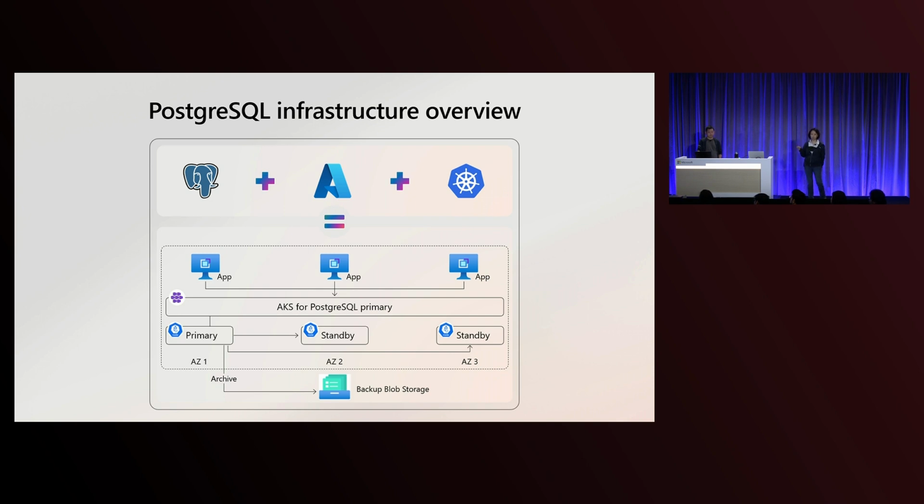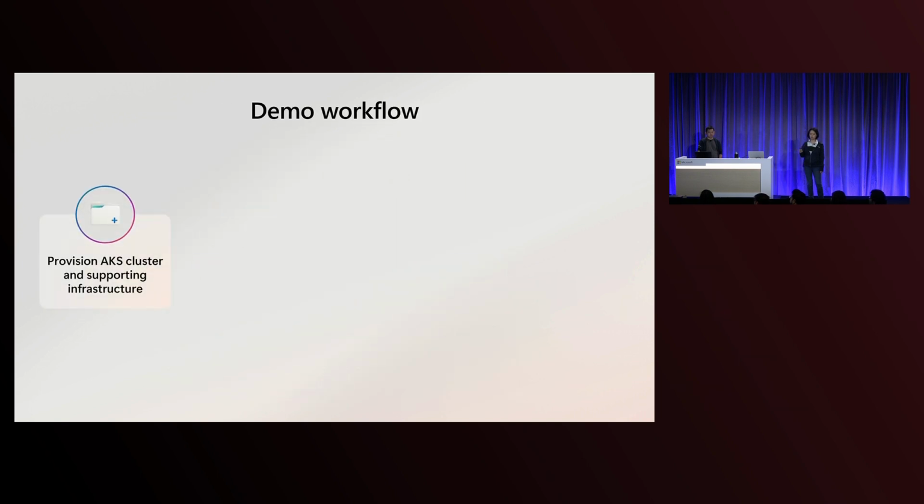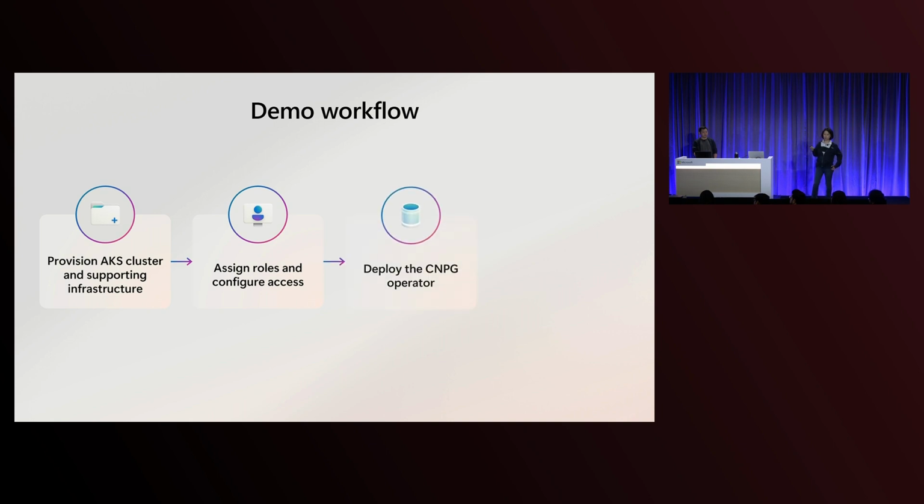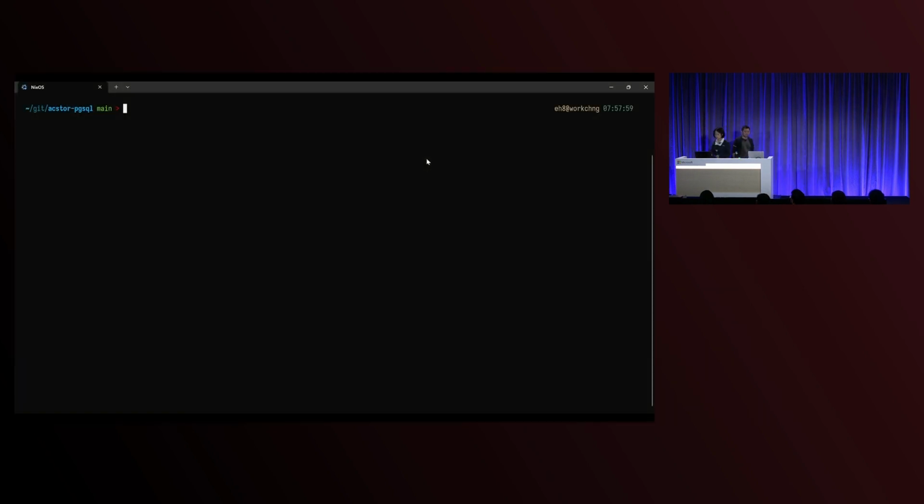And then we also have the integration with backup, which is application-level backup using blob storage. All of this will be in this one script that I'll be running in a bit, deploying the entire setup. The exact demo flow will be 4 steps. One is provisioning the clusters. Then we will assign roles and configure access. Next, we will deploy the operators, which will deploy the PostgreSQL applications. And lastly, with the entire setup in place, we'll run a benchmark. So let me move to my demo machine.